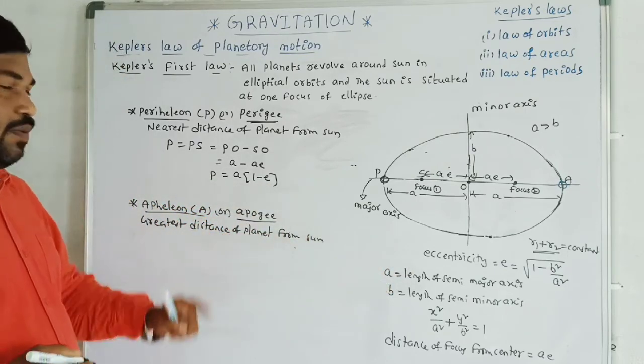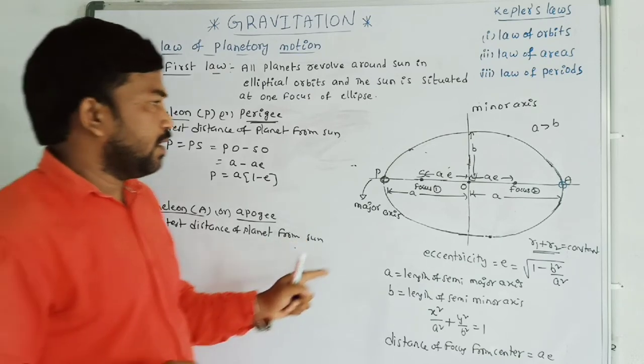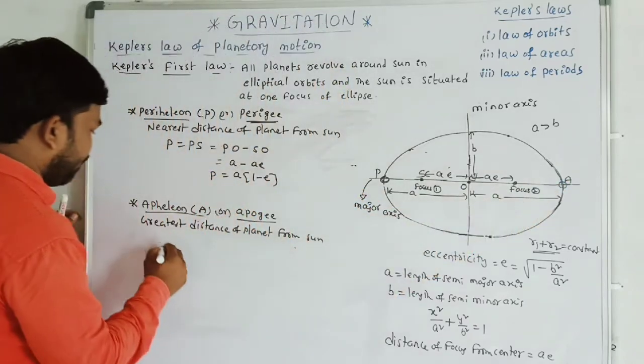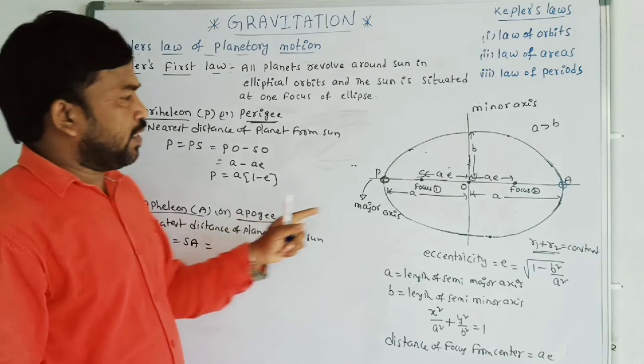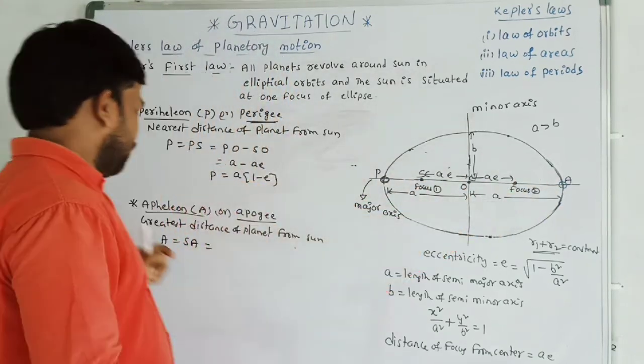Now we are going to see aphelion, the greatest distance of the planet from the sun. Aphelion is equal to SA, which is S2O plus O2A.